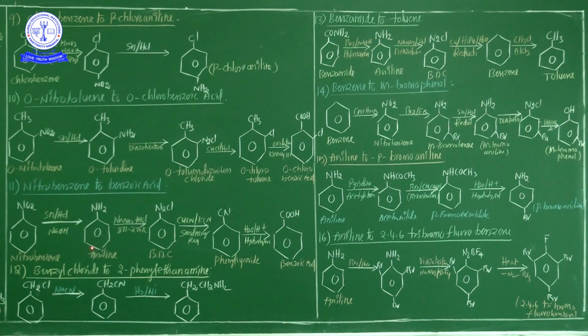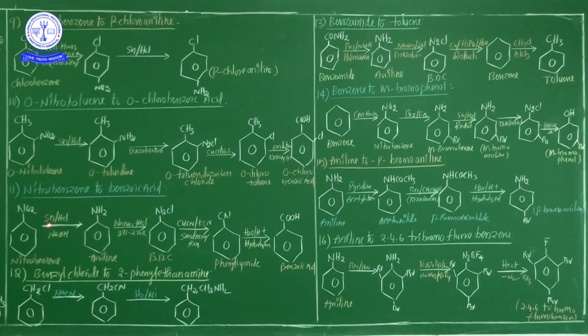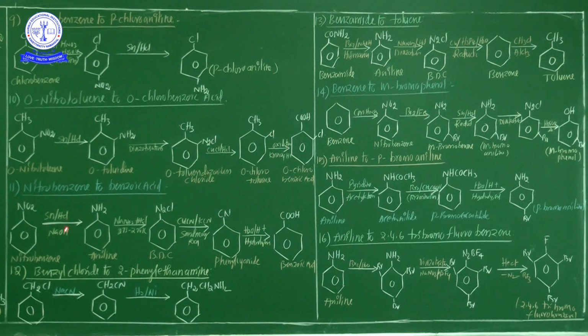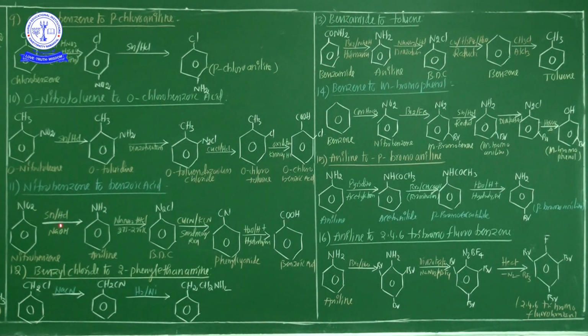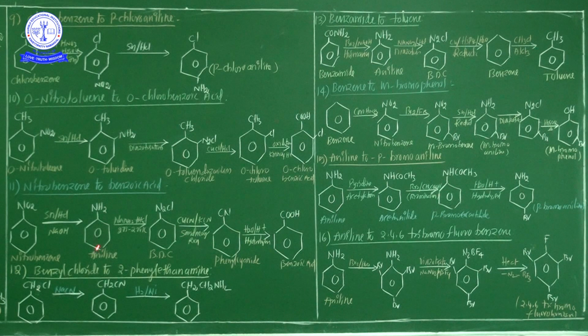Hence aniline is formed. This is aniline, because reduction means oxygen is removed and hydrogen is added. Okay? See, the nitrobenzene undergoes the reduction process with Sn and HCl or alkali NaOH, and aniline is formed. Aniline means the oxygen group is eliminated and hydrogen attaches here.